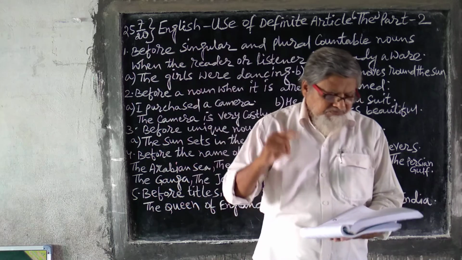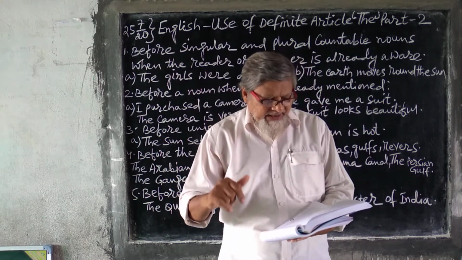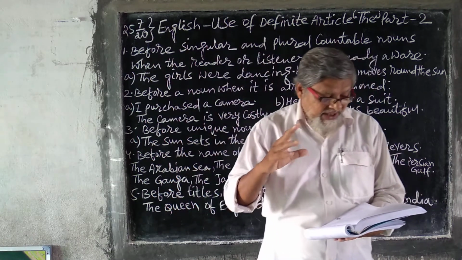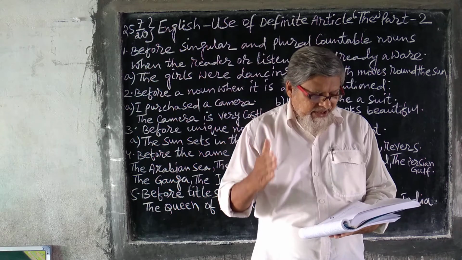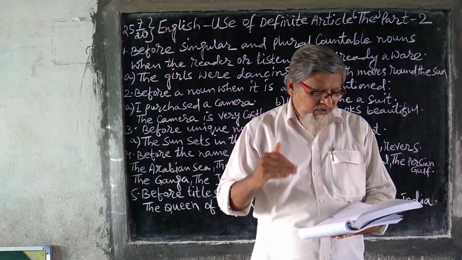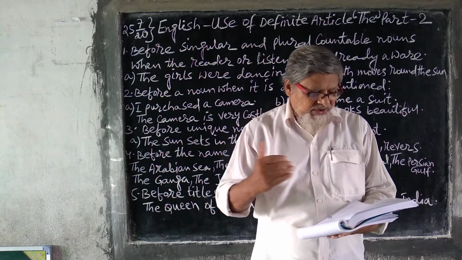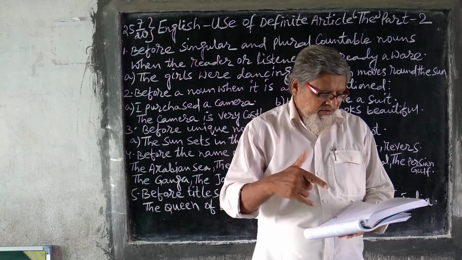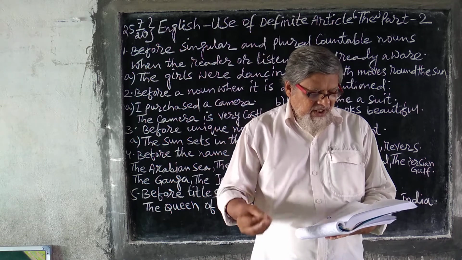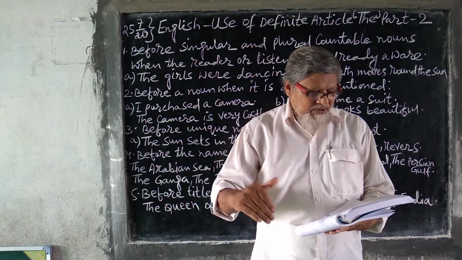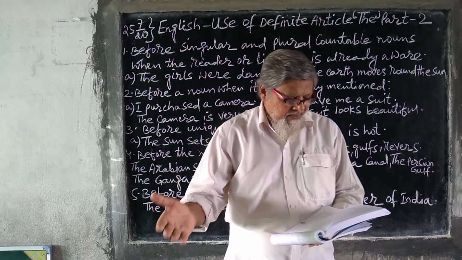Before names of newspapers, buildings, organization: the Taj Mahal, the Times of India, the United Nations. Before the names of directions: the north, the east, the west, the south. Before the proper names of books: the Gita, the Quran, the Bible. I have talked to you before also.